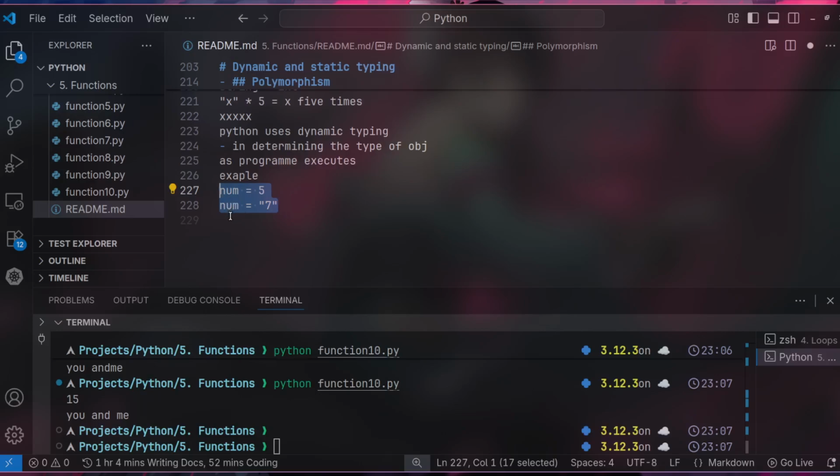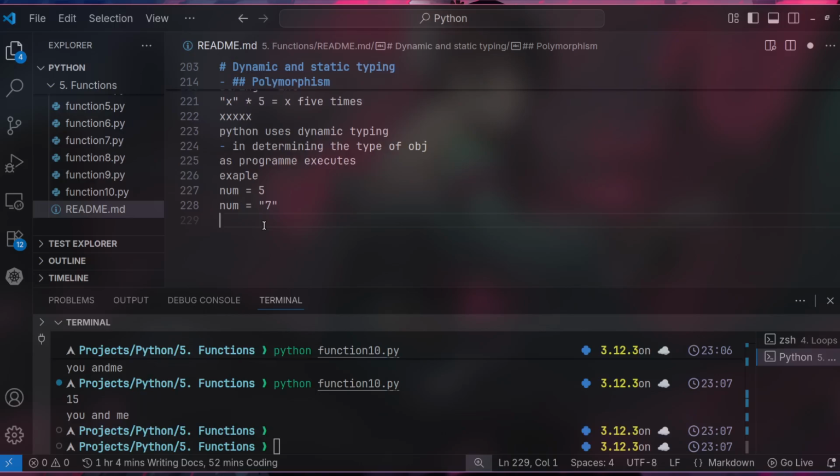It first assigns an integer and then a string type. So the type of num, the variable we have here, can change depending on the value it references.